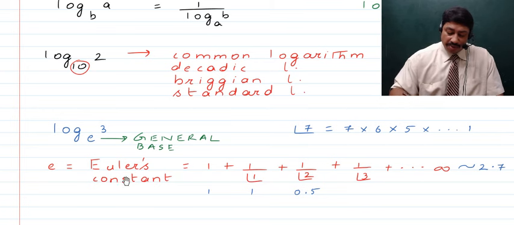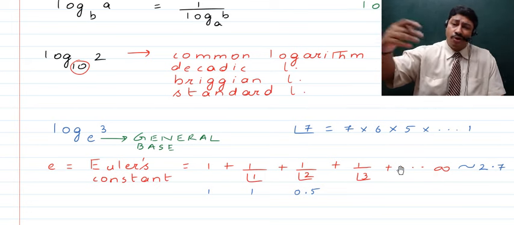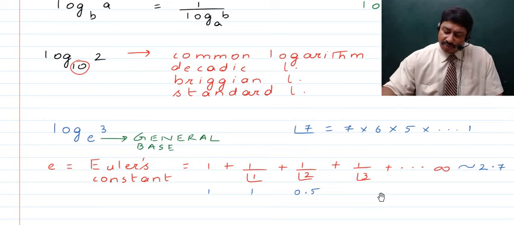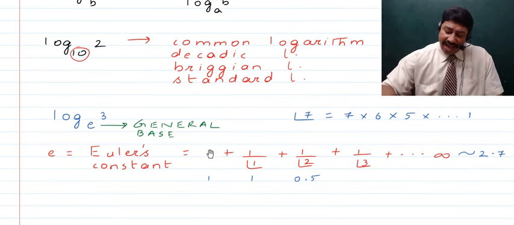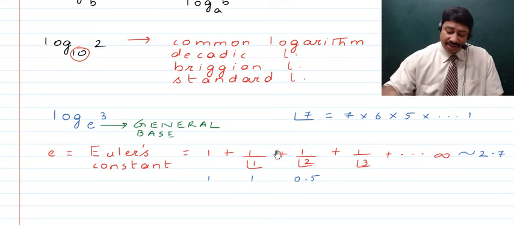Now children, when we talk about Euler's constant, it is 1 plus 1 upon factorial 1 plus 1 upon factorial 2 plus 1 upon factorial 3, and all of that continues up to infinity. That is, a very far point which normally you can't reach, right? The value of this approximately comes to 2.7. How so? 1 is 1, 1 upon factorial 1 will remain 1, 1 upon factorial 2 will be 1 upon 2 into 1, that is 0.5. So all of this adds up to 2.5, and the rest of the numbers, as the denominator is increasing, their value is decreasing, and they all add up to about 0.2, and that is the reason Euler's constant approximately comes to 2.7.